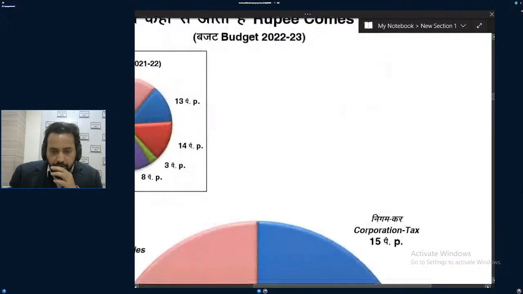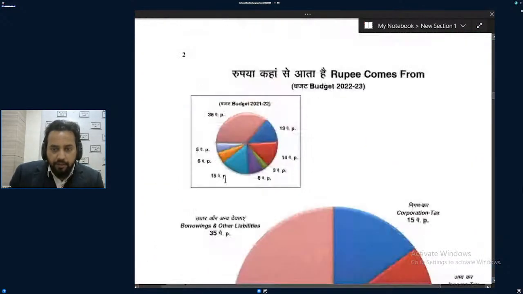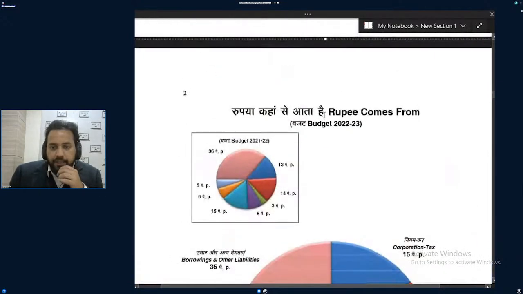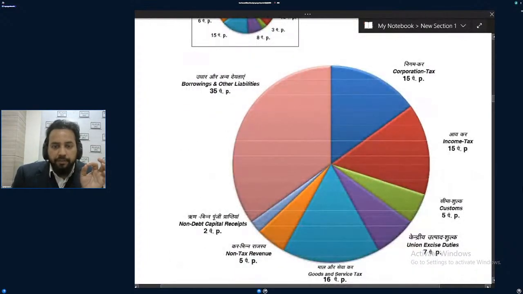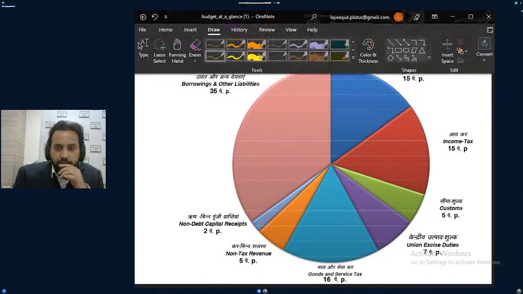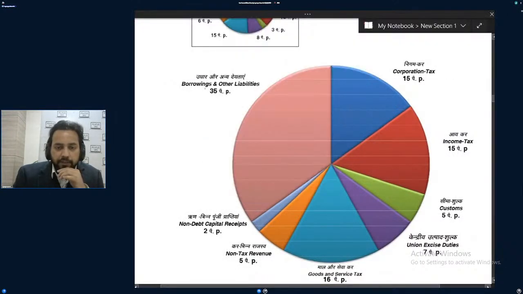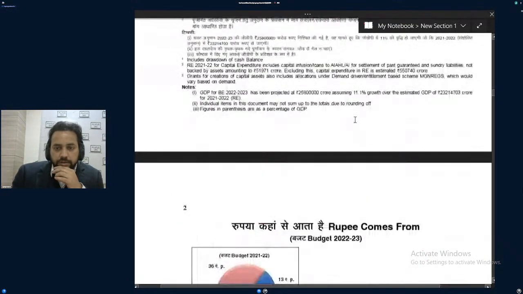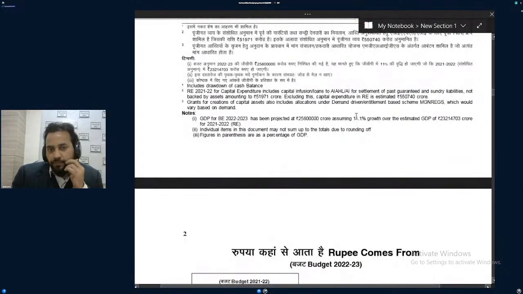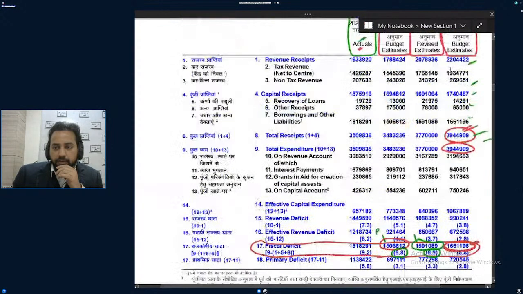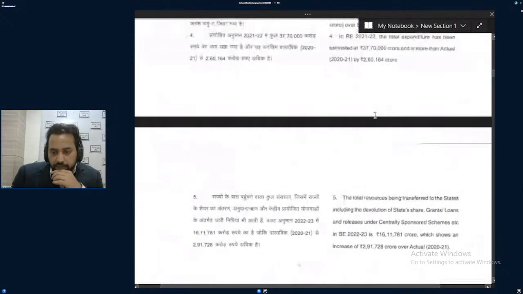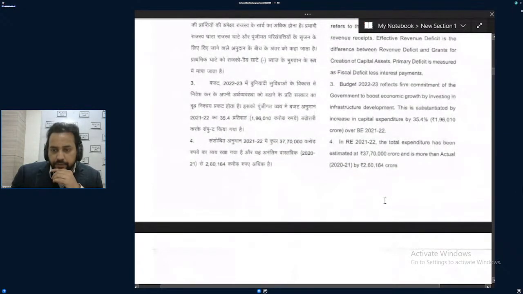So this I taught, and here I should talk a little about where money is coming from. Now, of the money which is borrowed, some of the borrowing will be written, not all borrowing. Got the point? Some of the borrowing will be written, not all. So the government will be showing the budget as 39.4 lakh crore. The government will be saying that our budget estimation is 39.4 lakh crore.